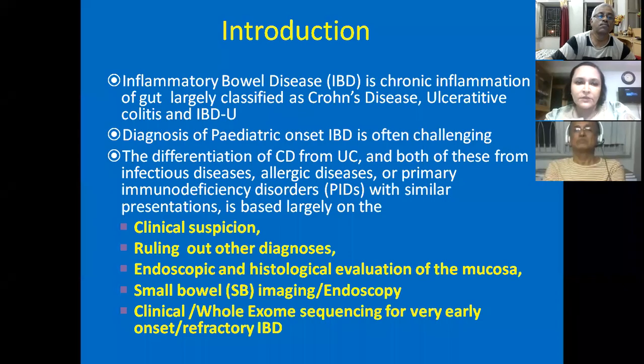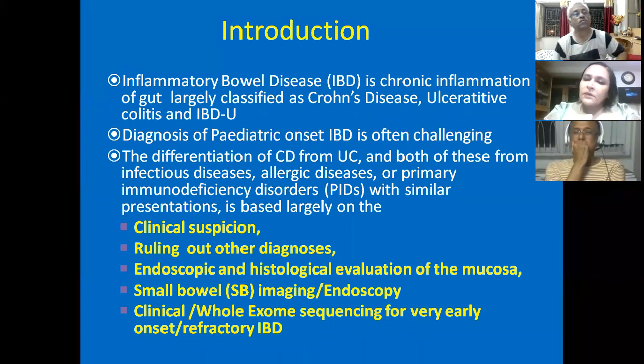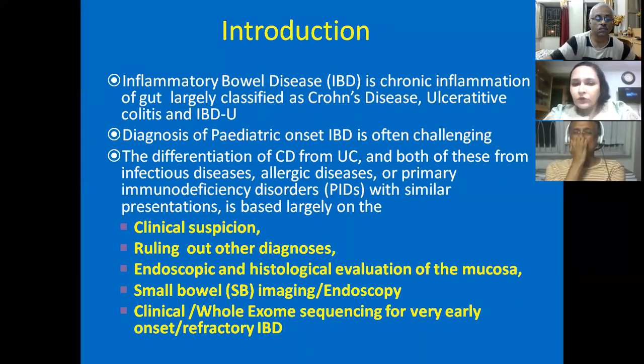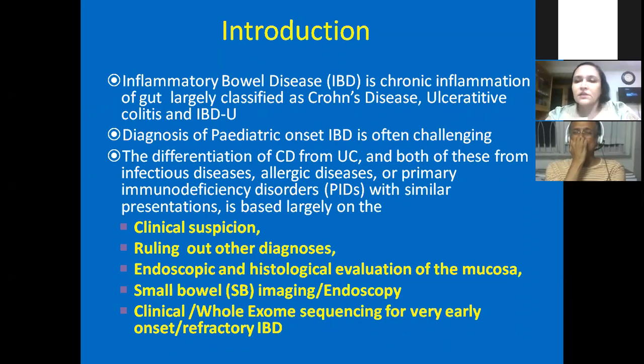Adult usually manage. So it's a chronic inflammation of the gut, largely classified as Crohn's disease, ulcerative colitis, or inflammatory bowel disease, unclassified. Diagnosis of pediatric onset IBD is often challenging. And the differentiation of Crohn's disease from ulcerative colitis, and both of these from infectious disease, allergic diseases, and primary immunodeficiency with similar presentation, is based largely on different features. Like we have to amalgamate all the features to come to a diagnosis.